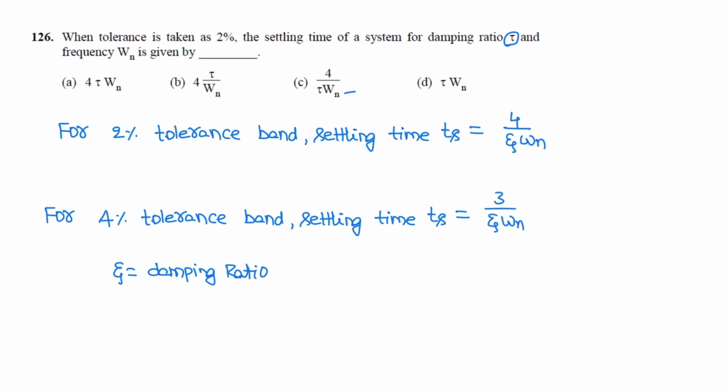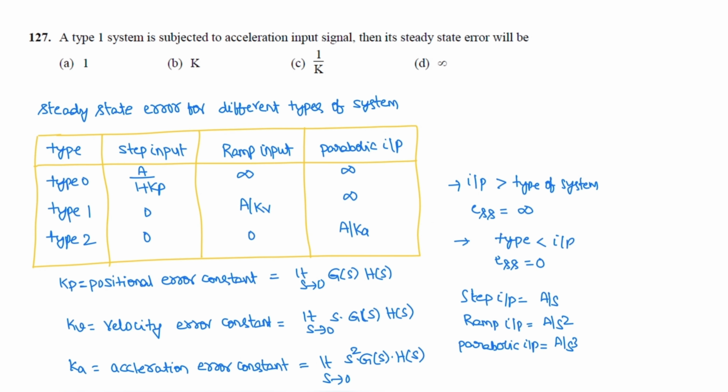Next question. A type 1 system is subjected to an acceleration input signal, then the steady state error will be. For a type 1 system with acceleration input, that is parabolic input, the steady state error is infinity. For a type 1 system with step input, its steady state error is 0. So as per the question, for type 1 system with parabolic input, steady state error is infinity. Correct option is D.